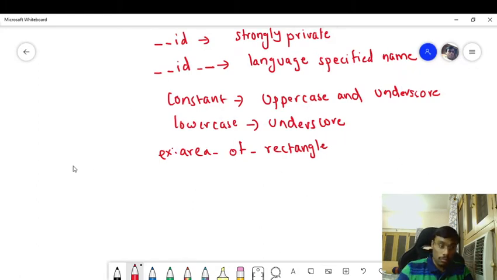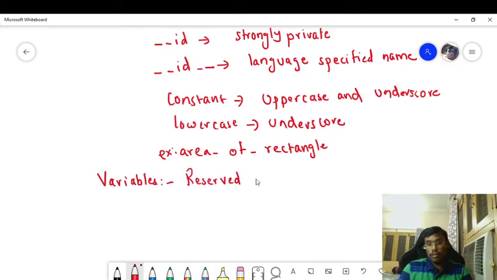And next comes the variables. What are variables? Variables, in short, we can say they are reserved memory locations. Why are they called reserved memory locations?